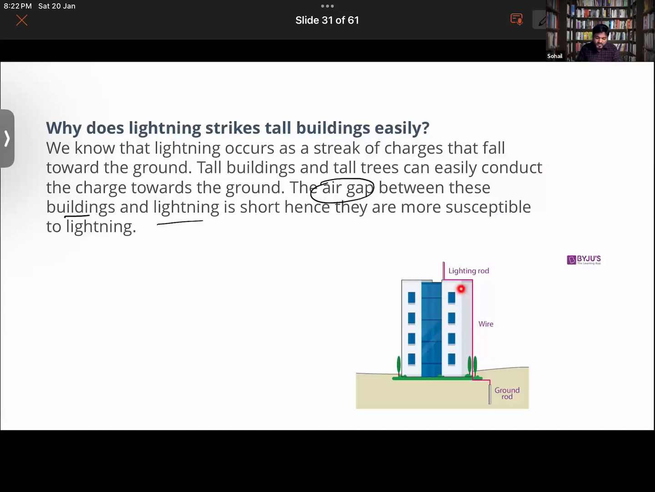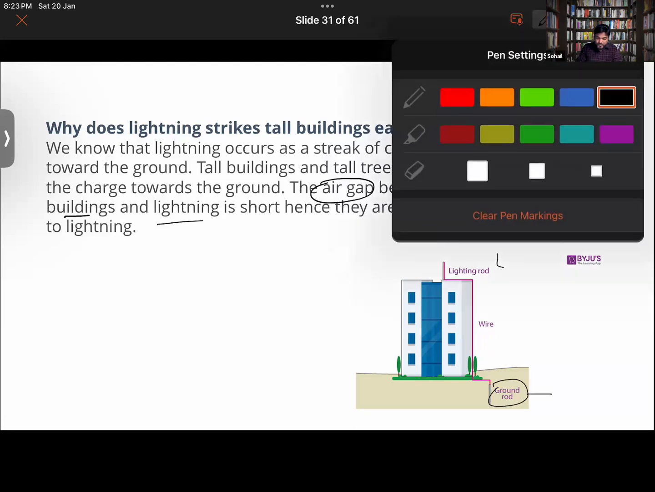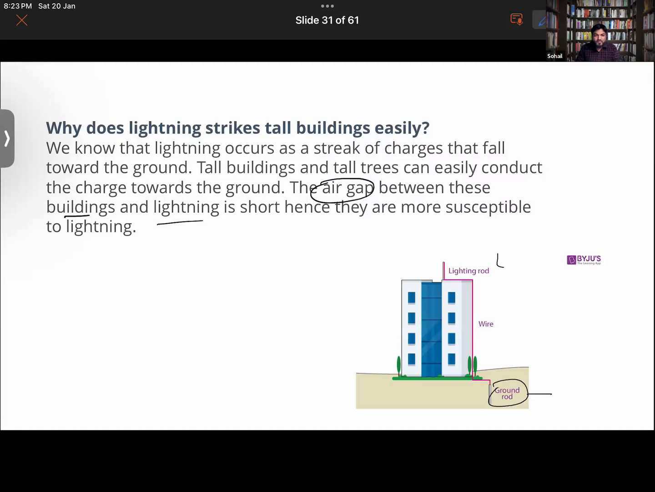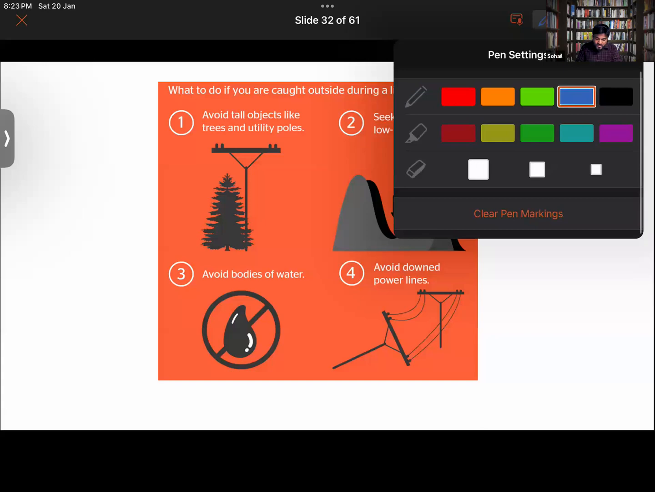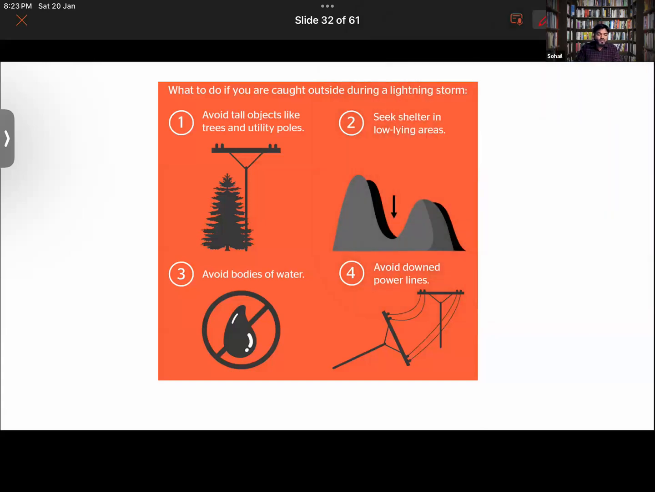So when you use the lightning rod, the charges are transferred all the way back to the earth. It provides a direct passage for the transfer of charges into the earth, right? And we put a rod in the ground. Always ensure one more thing: if your building is very tall, make sure you install a lightning rod there for safety. Also, you should have an earth wire in your building as well.